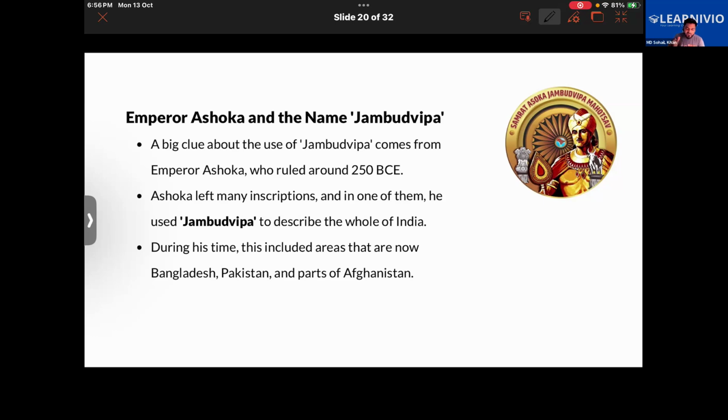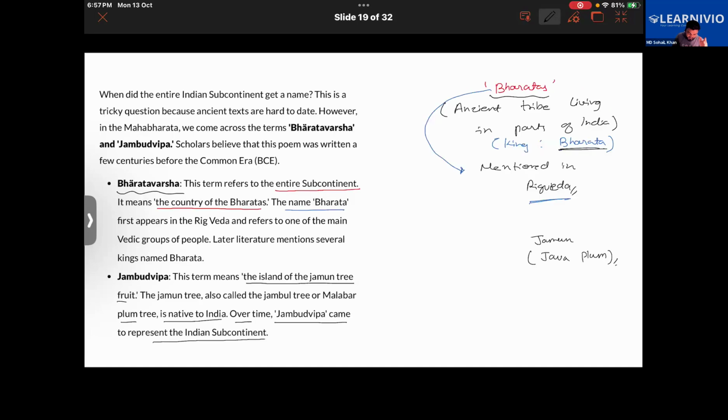If you go back a few centuries earlier, you will find that Afghanistan was also part of India. So during the time of Ashoka, the map of India was quite different, and it contained many places. Pakistan was part of India, Bangladesh was part of India, even Afghanistan was part of India.